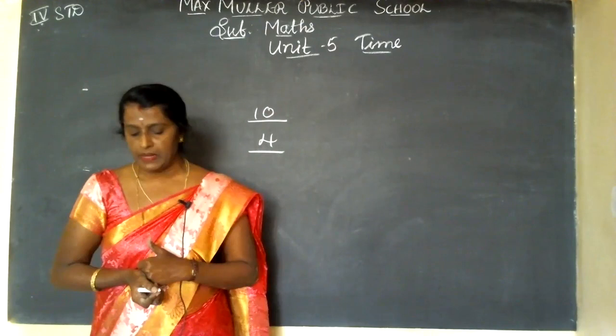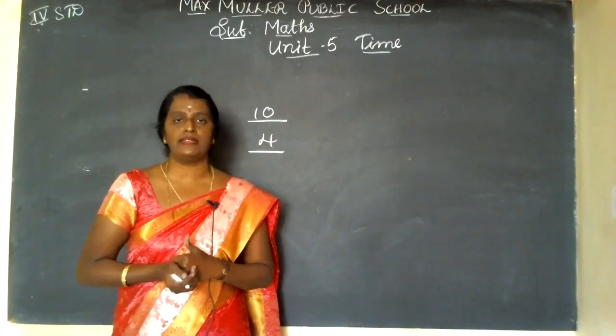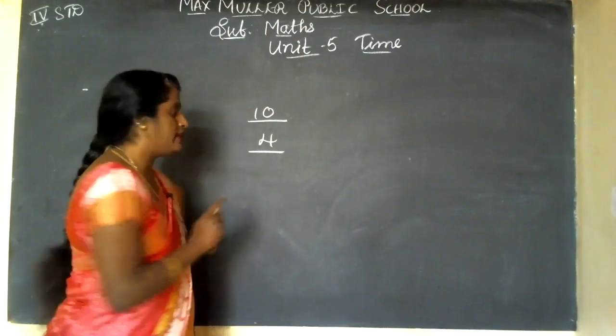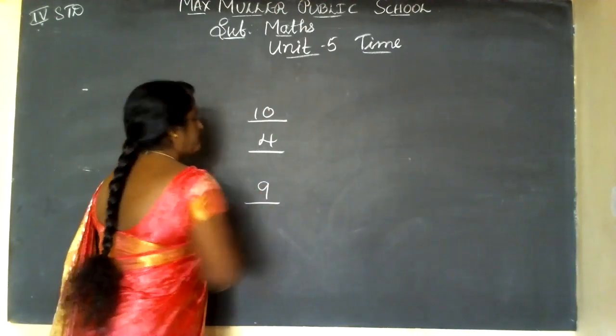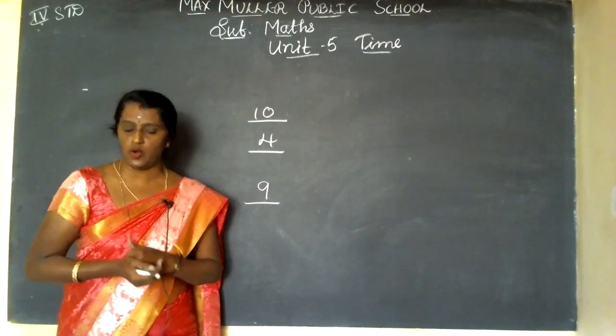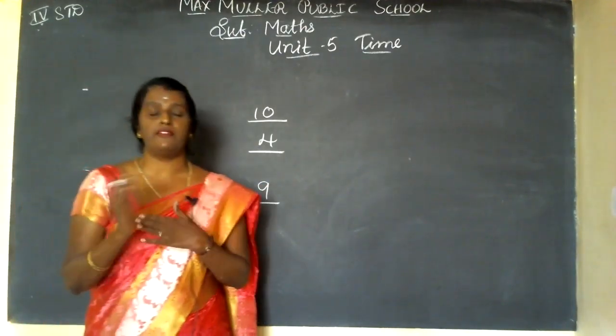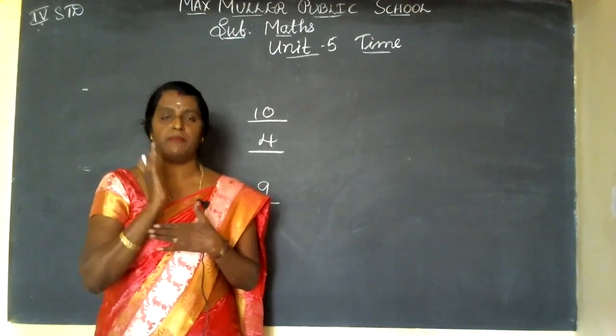So 4:10. Next, a small needle, it is near 9, big needle, it is near 12. So what is the second answer? 9 o'clock. Second answer is 9 o'clock, B. C1, it is near 10 and 11, between 10 and 11. So the time will be 10 o'clock only.